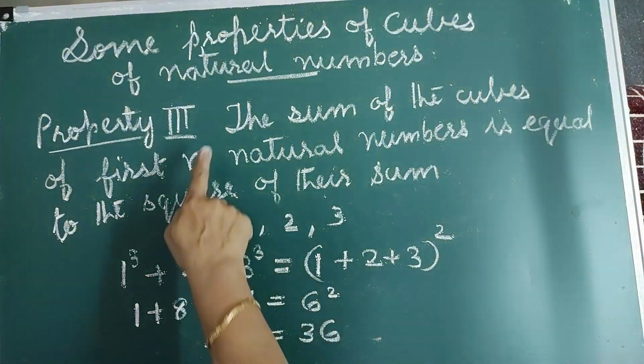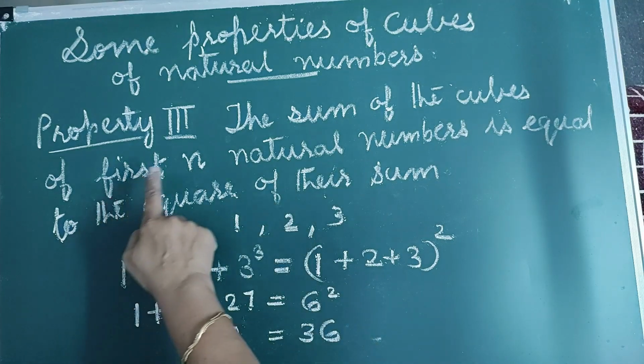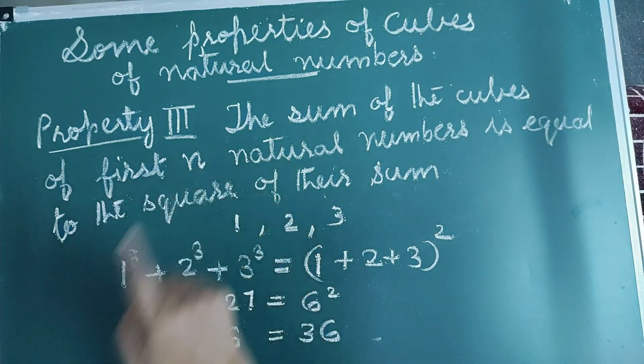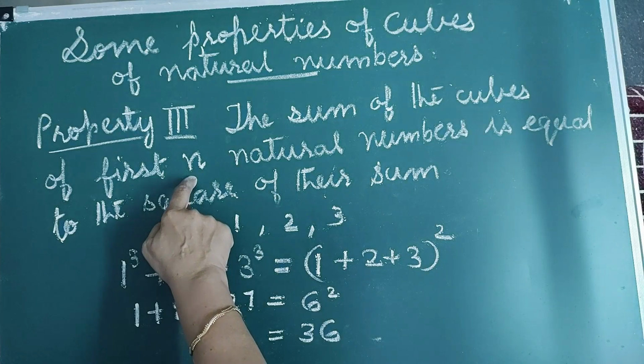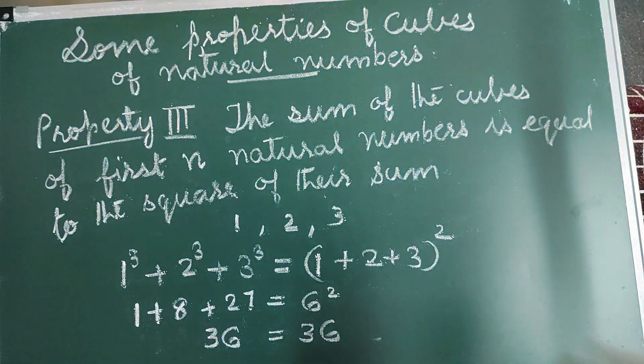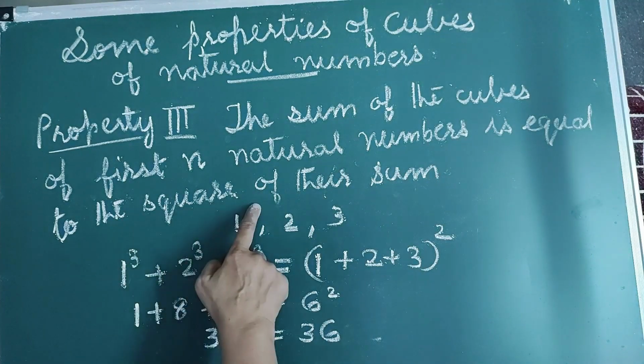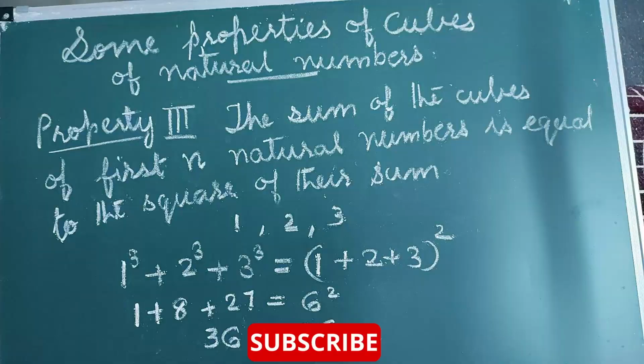So, the third property says the sum of the cubes of first n natural numbers, here n is any natural number, 1, 2, 3, 4, etc., is equal to the square of their sum.